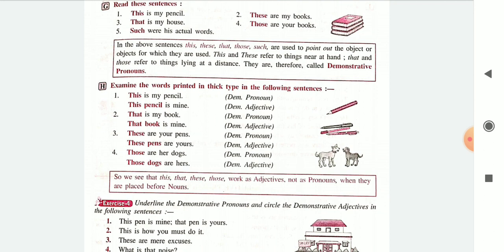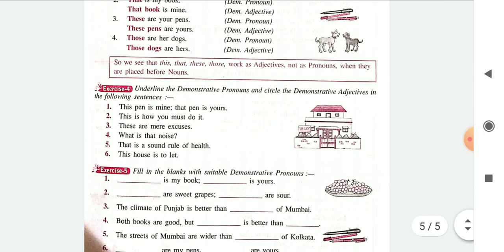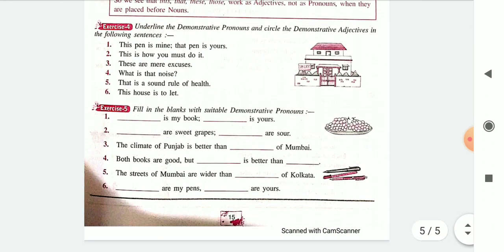We have exercise 4 where you have to underline the demonstrative pronouns and circle the demonstrative adjectives. And exercise 5 is where you will use the words and make them correct demonstrative pronouns.